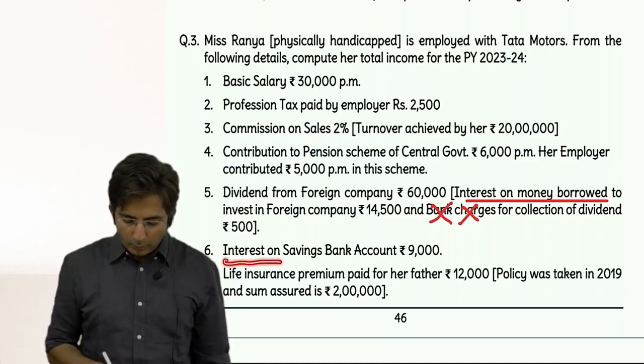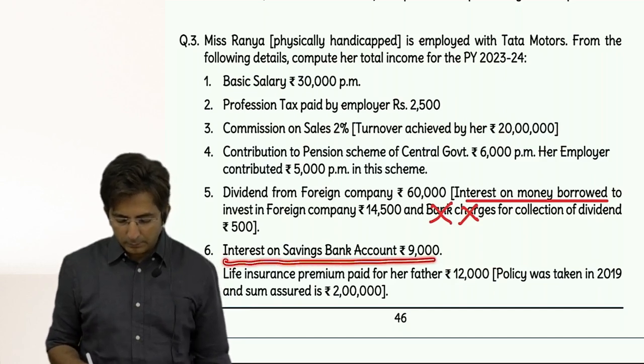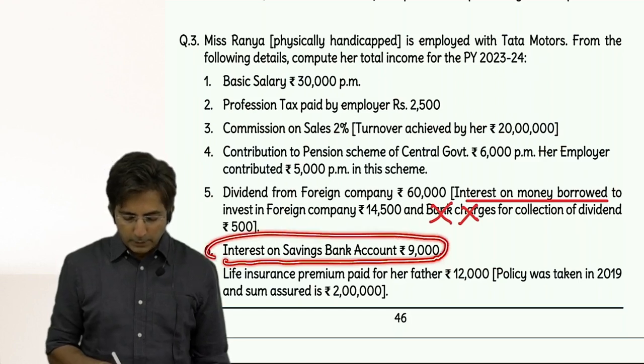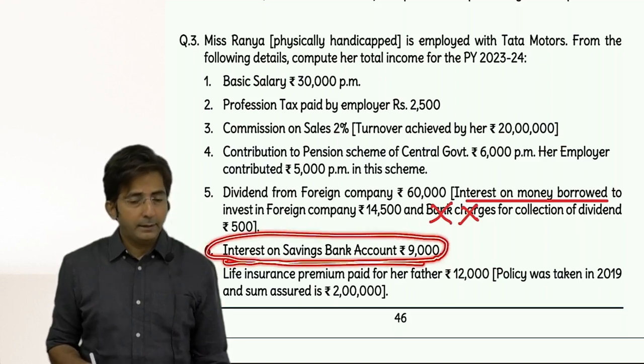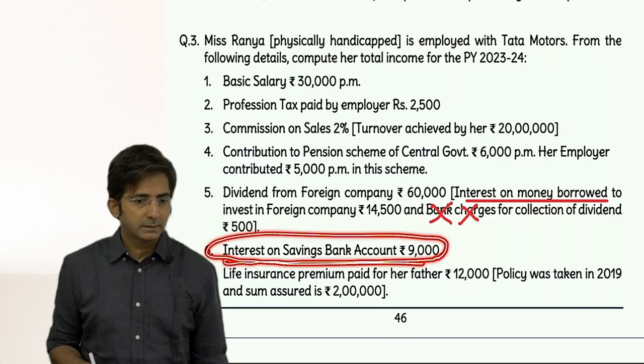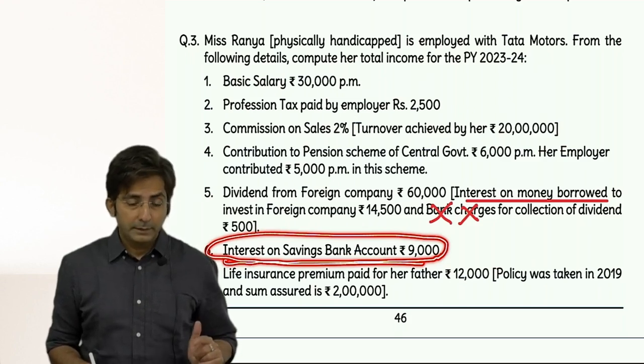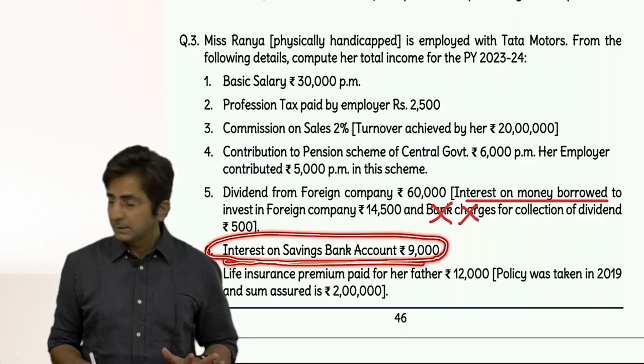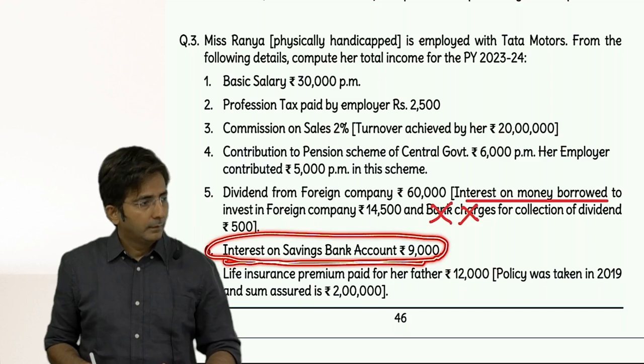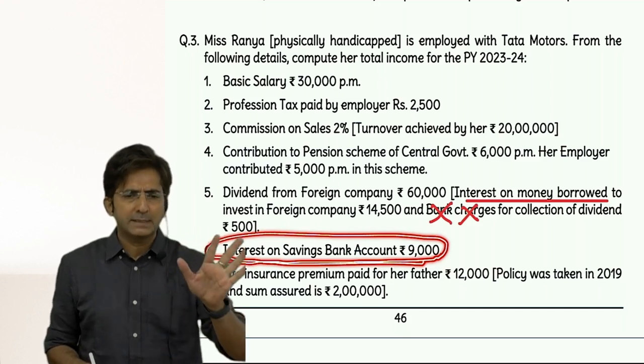Then what about interest on savings bank account? This is income from other sources. Okay, and it is taxable income from other sources because it is not from POSBA. See, this is not POSBA. They have not written post office. It is a savings account with the bank. So it will come in income from other sources taxable.